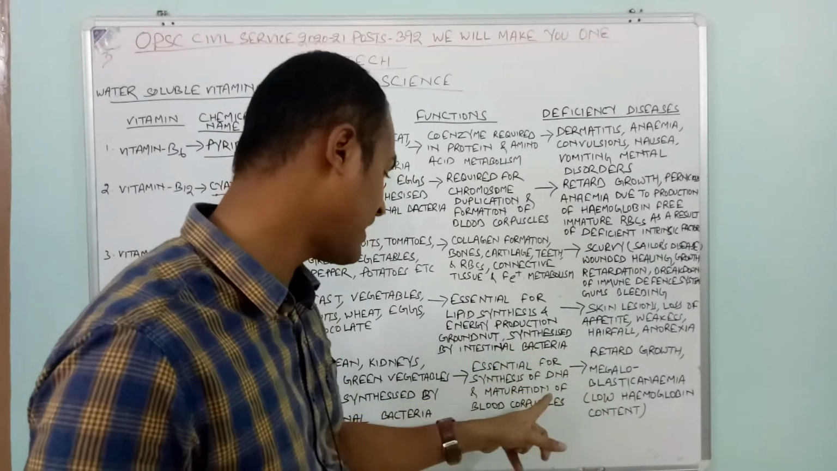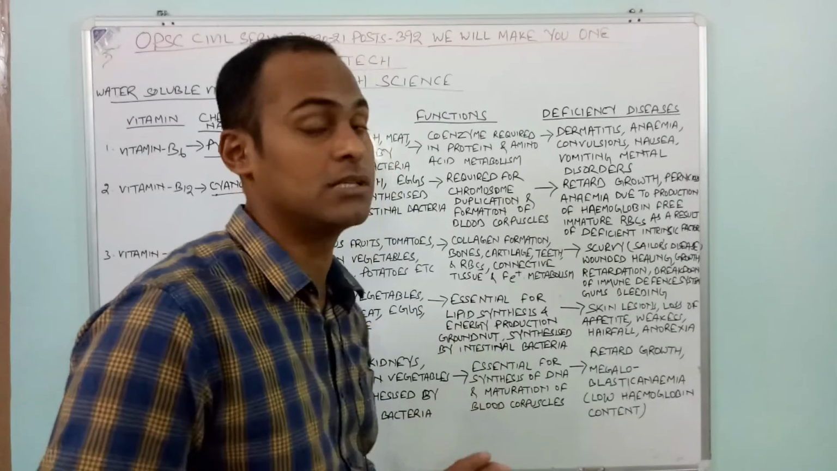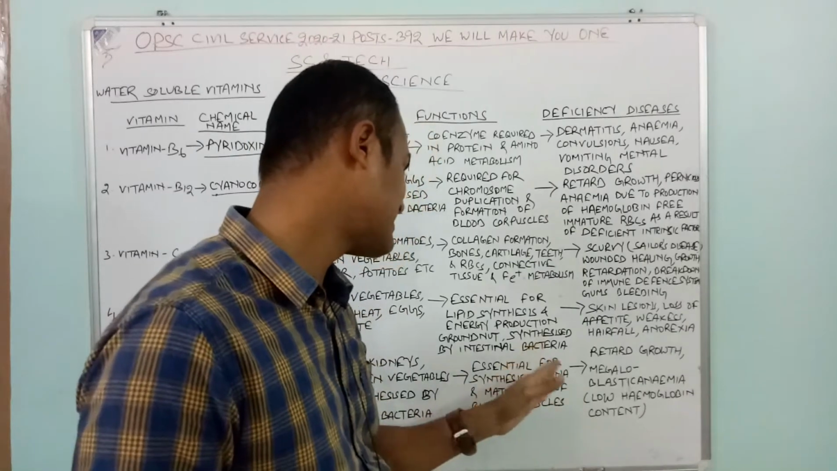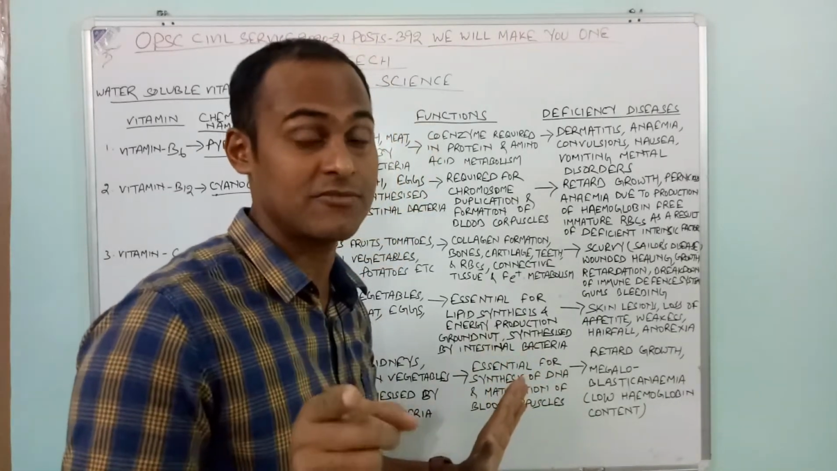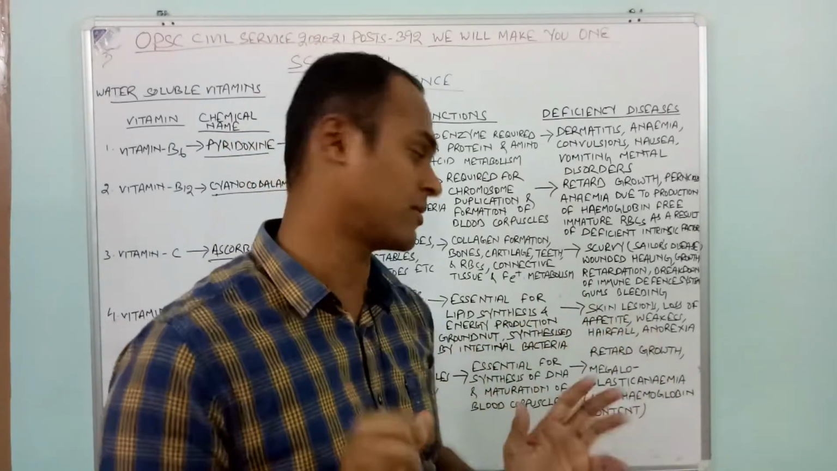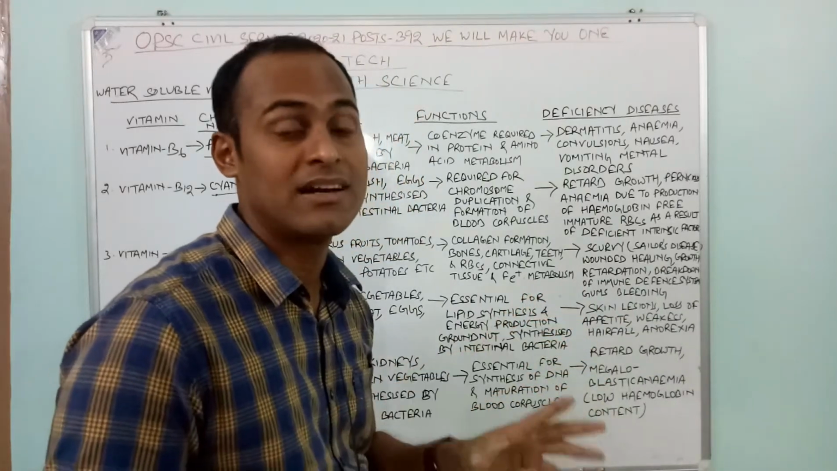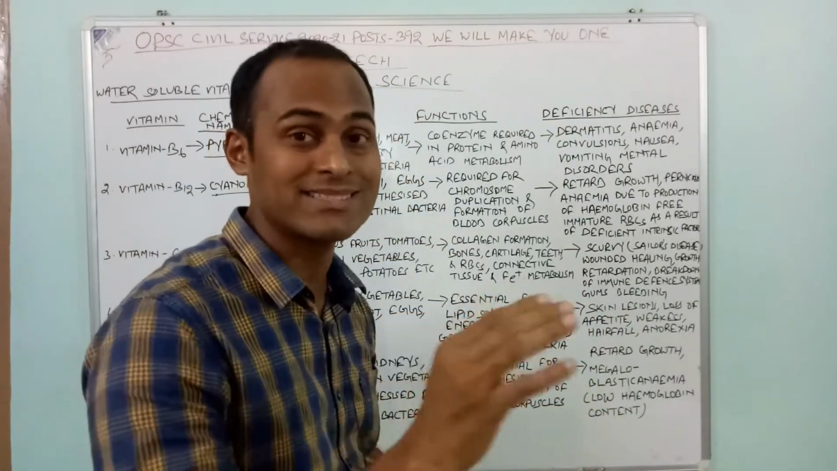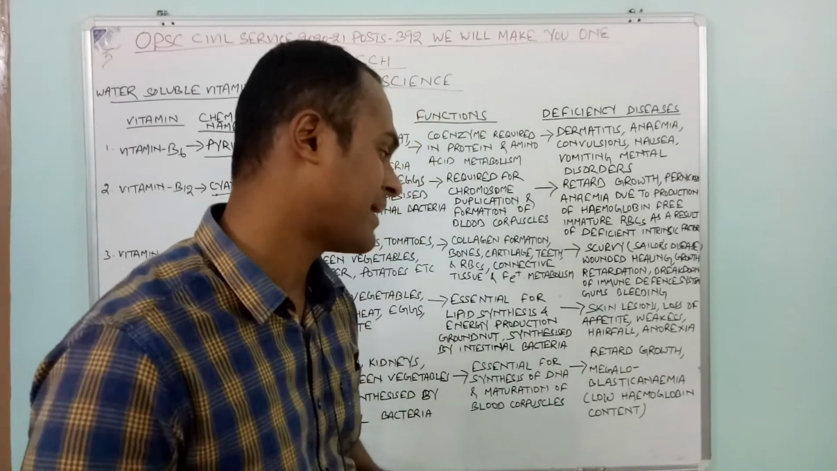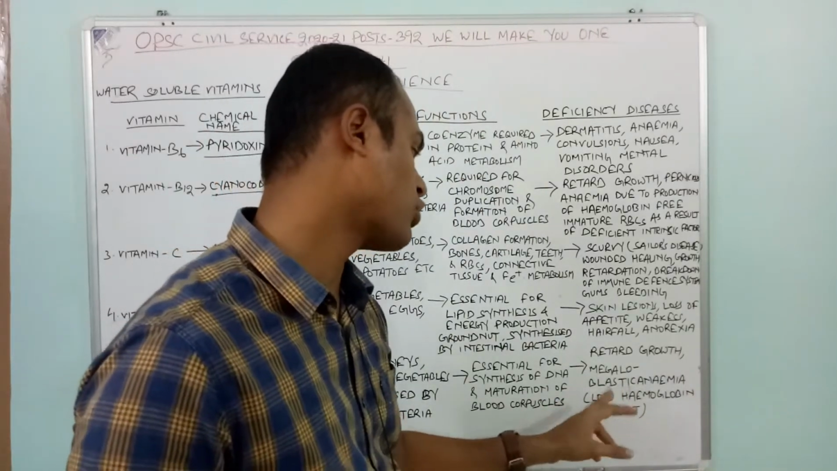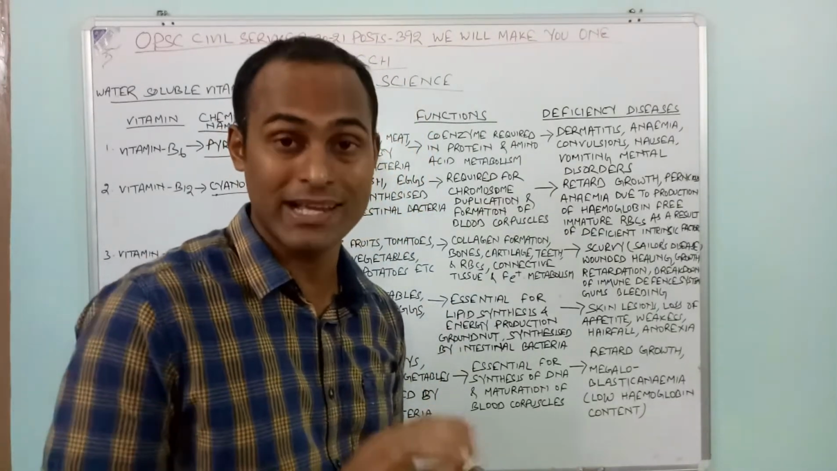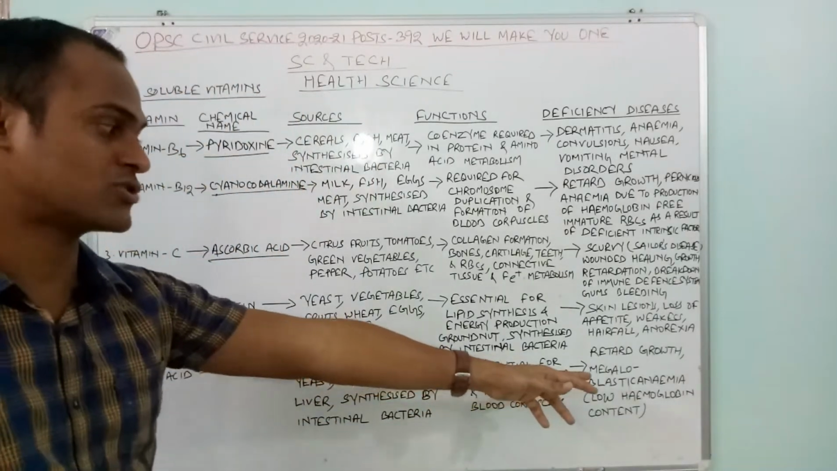Folic acid is essential for synthesis of DNA and maturation of blood corpuscles. It's very important. If there is a constant deficiency of folic acid, what is the disease called? Megaloblastic anemia, a low hemoglobin content. Megaloblastic anemia is very important. It is the deficiency of the folic acid group.